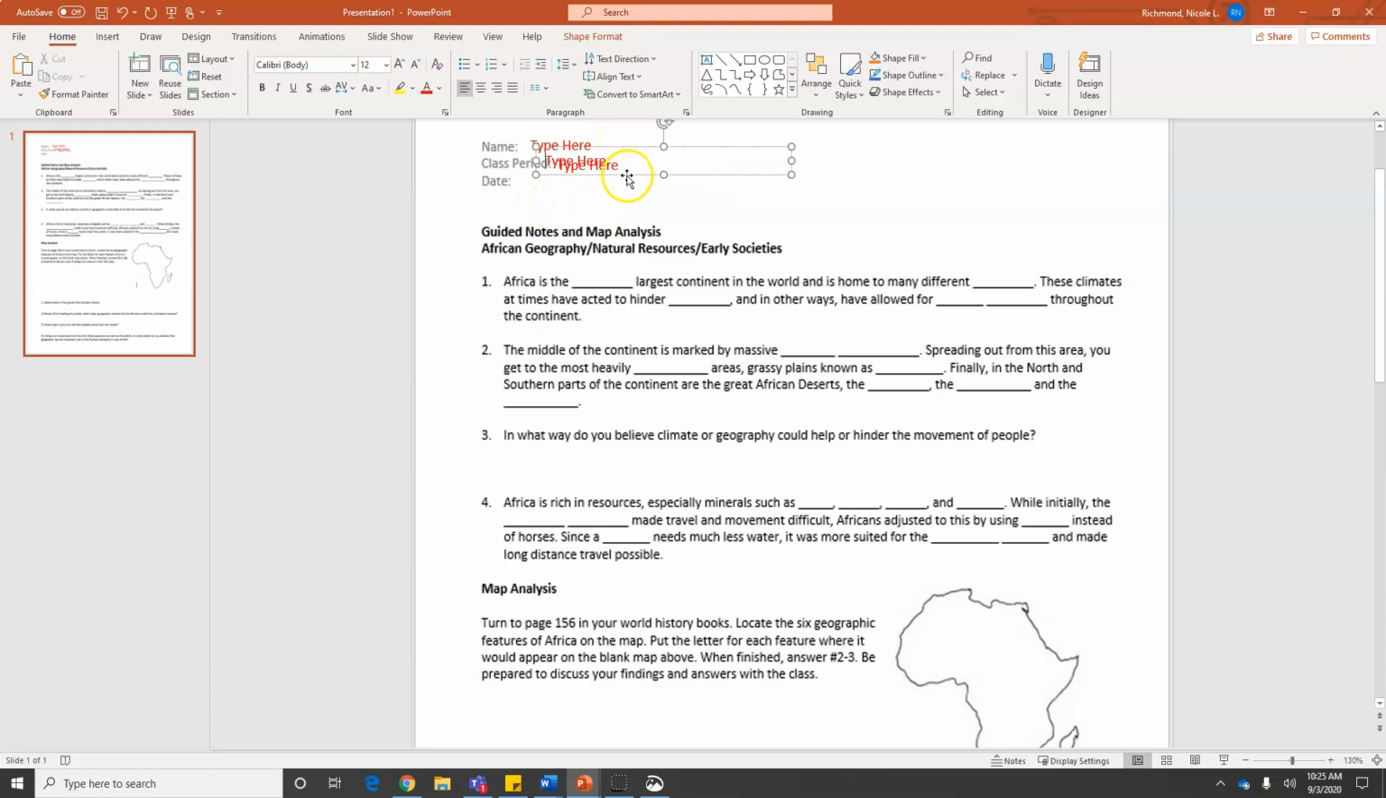And I do this for each space that I would like students to write in. Some of the spaces are going to be a little bit bigger, so I make that text box bigger. Some of the spaces are going to be a little bit smaller, so I make the box smaller and I make the text smaller, so it fits in that area.